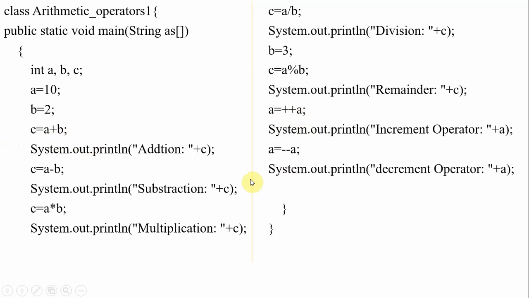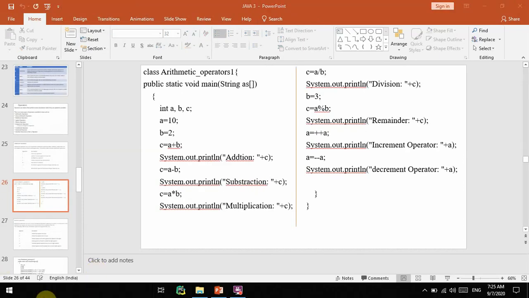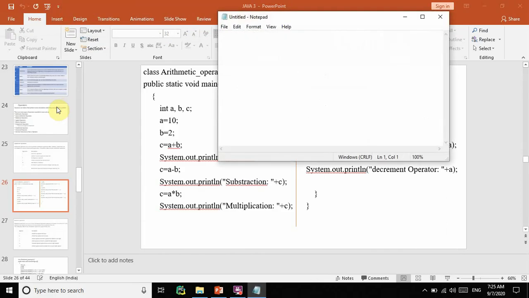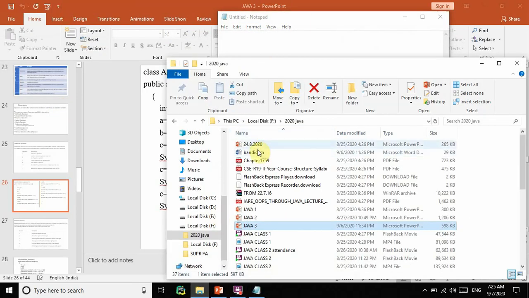Okay, I will execute this. I will open a notepad here. I already have some programs, the same program somewhere.